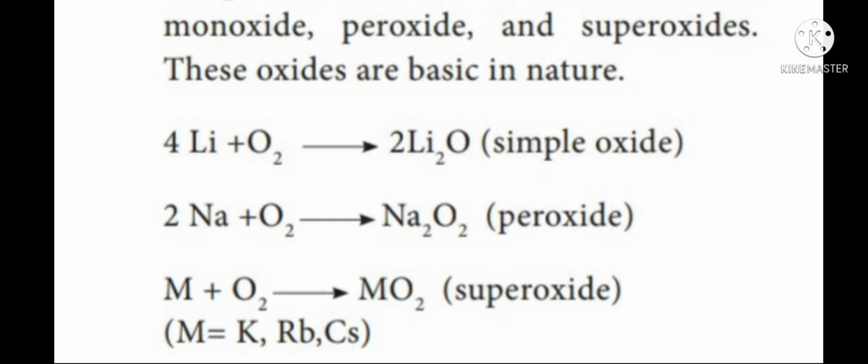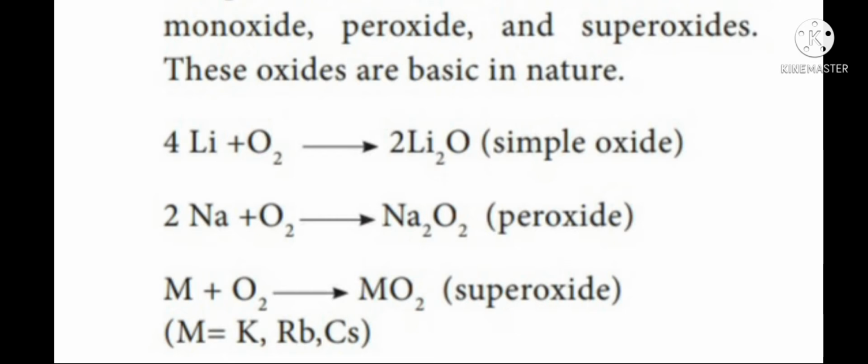Whenever alkali metals combine with oxygen, lithium forms monoxide, sodium forms both monoxide and peroxide, while potassium, rubidium, and cesium form monoxide, peroxide, and superoxide. When lithium combines with oxygen, it forms lithium oxide, an example for monoxide or simple oxide.